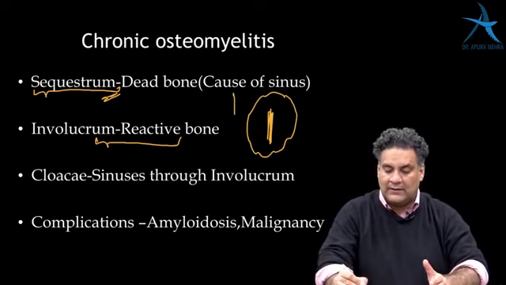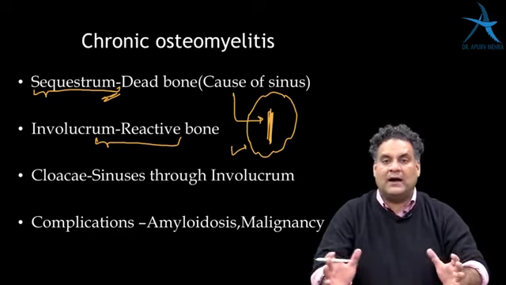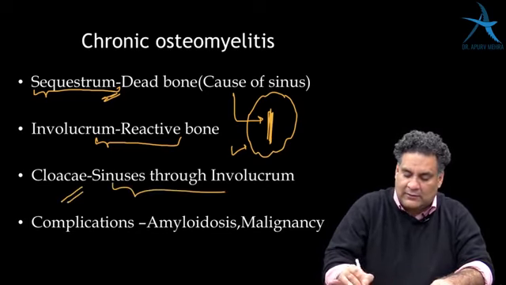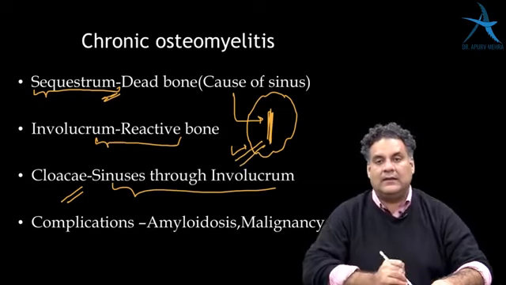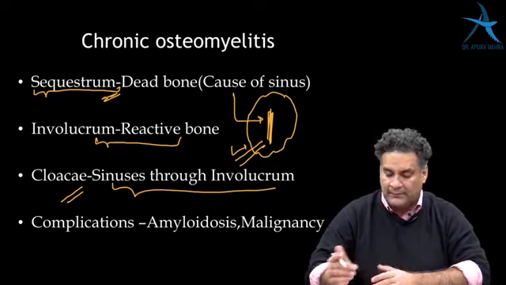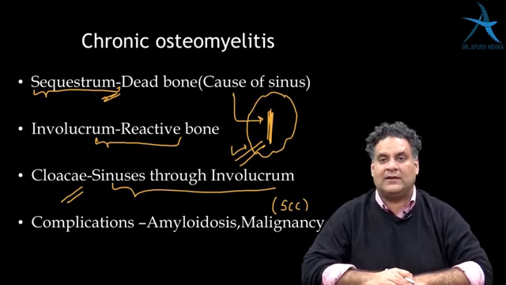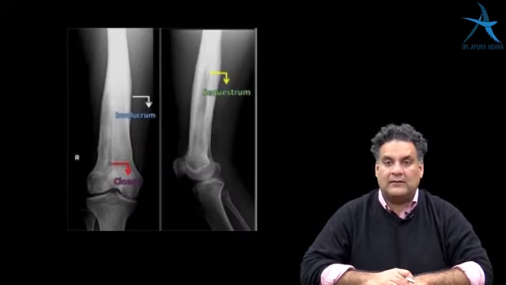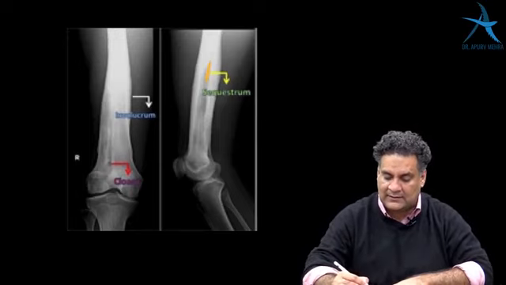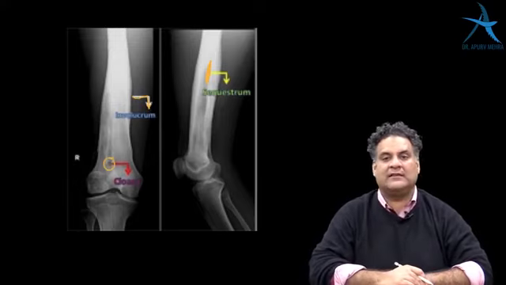So they can put an arrow inside or on the periphery, like they did in the November AIIMS exam, where they had marked the involucrum and you need to pick it. Then you have cloacae, which are sinuses draining through the involucrum. And if you do not treat chronic osteomyelitis on time, it can lead to complications like amyloidosis and malignancy. And the malignancy in the chronic process is always squamous cell carcinoma or SCC. This is what I was telling you about. They can show you a cavity where you can mark the inside as the sequestrum, the periphery as the involucrum, or the draining sinuses as cloacae.